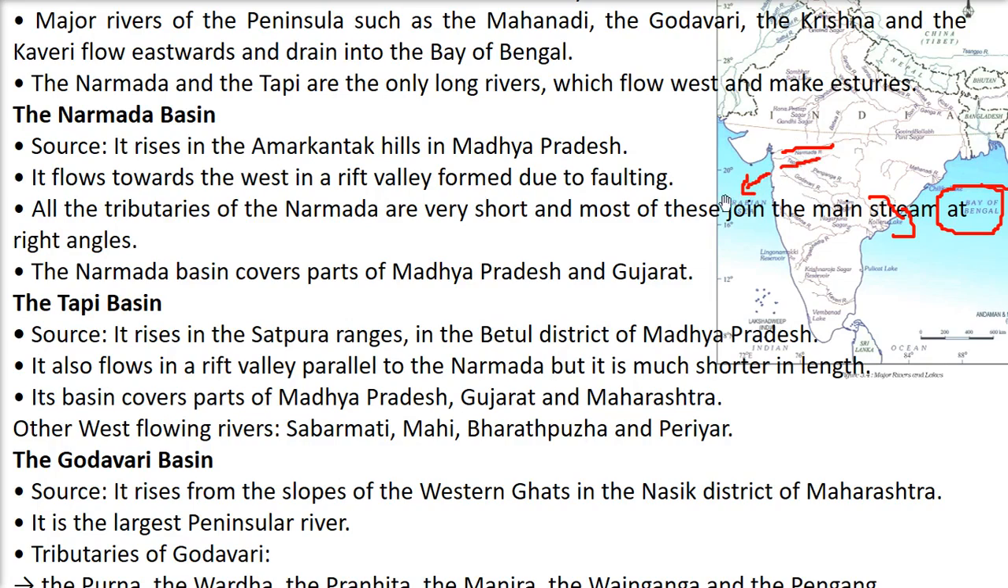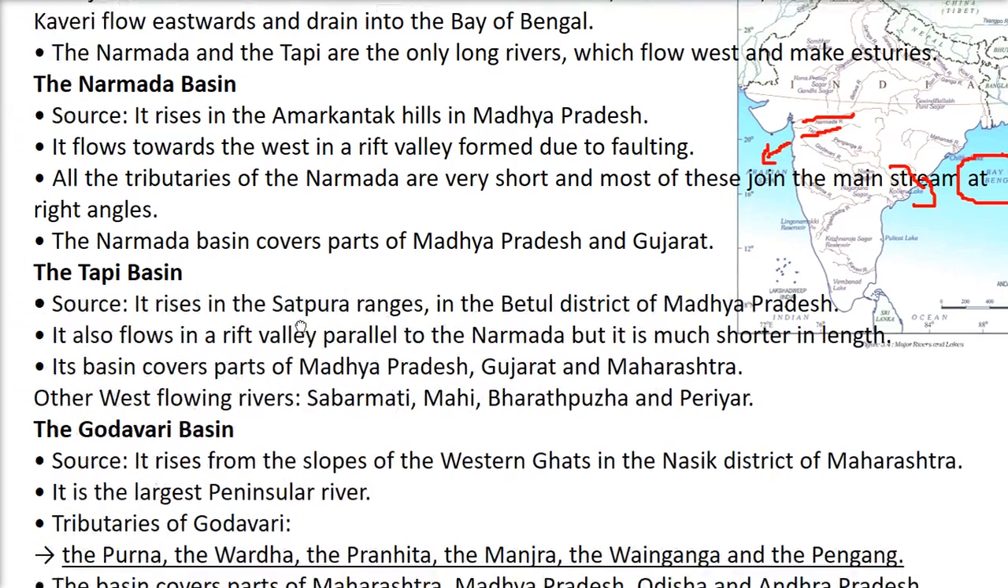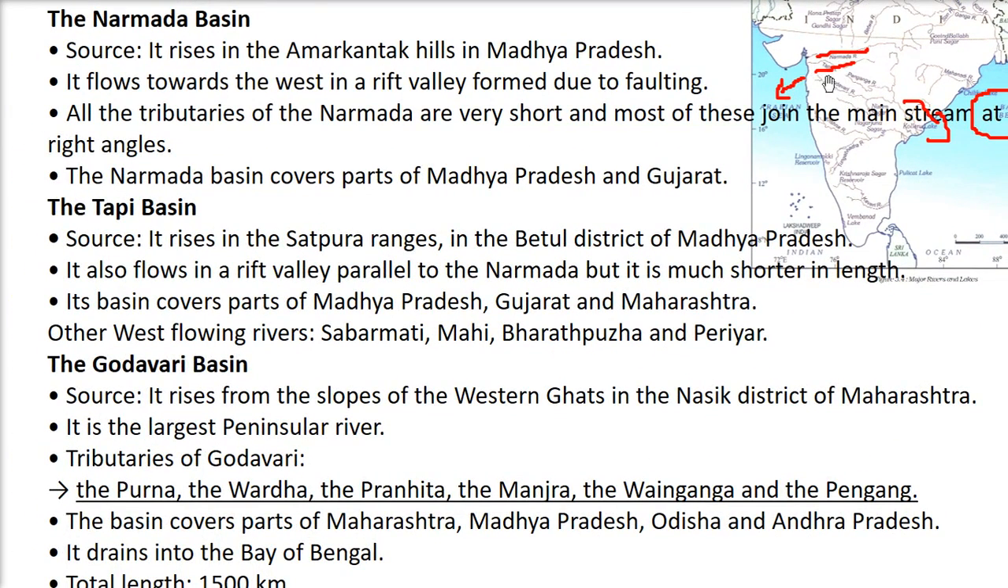It flows towards the west in a rift valley formed due to faulting. All the tributaries of Narmada are very short, and most of them join the mainstream at right angles. The Narmada basin covers parts of Madhya Pradesh and Gujarat. Coming to Tapi, just below this we have Tapi. It rises in the Satpura ranges in the Betul district of Madhya Pradesh. It also flows in a rift valley. They both flow in rift valleys, parallel to each other, but Tapi is quite shorter in length as compared to Narmada. The places it covers are Madhya Pradesh, Gujarat and Maharashtra.